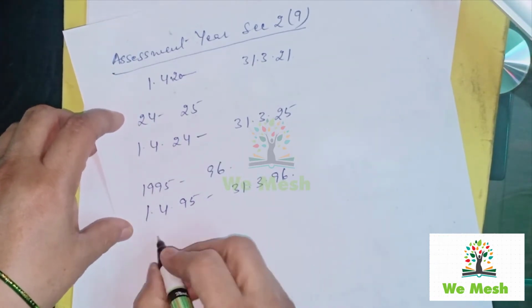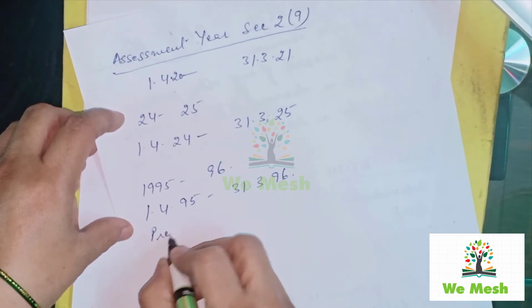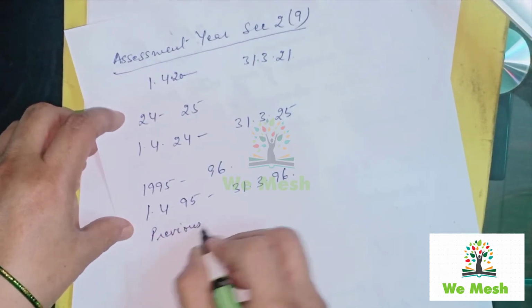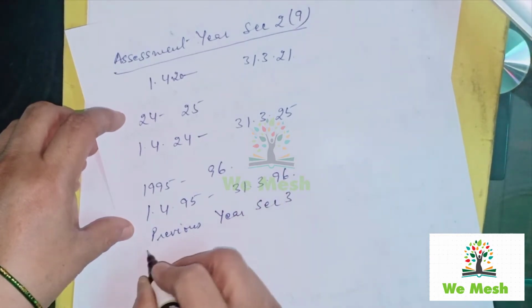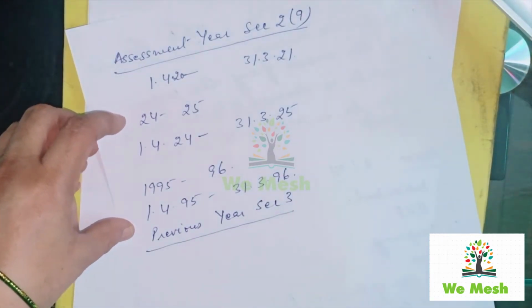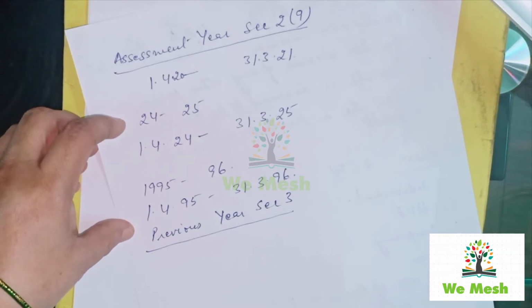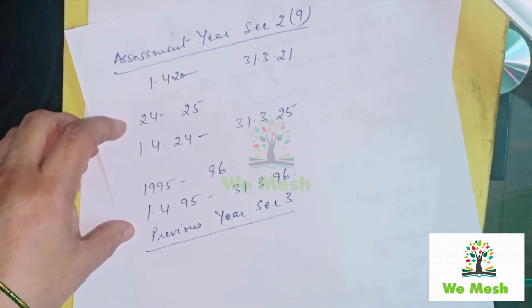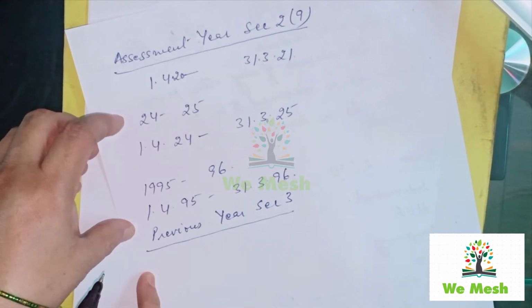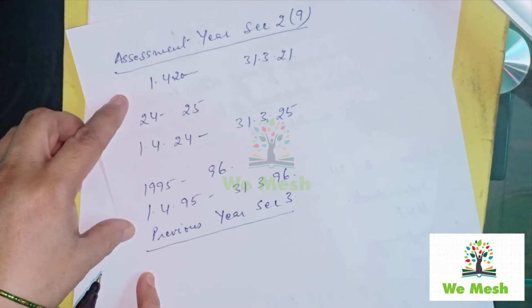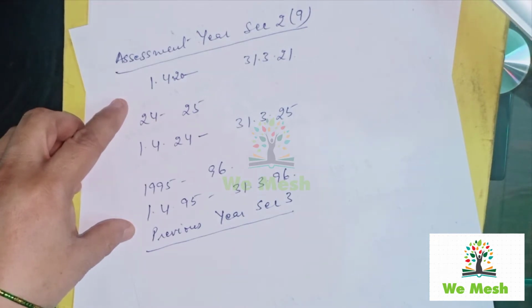Now let us come to another term, that is previous year. This is section 3. Previous year is the financial year immediately preceding the assessment year. So that means before the commencement of your assessment year, previous year should come to an end.